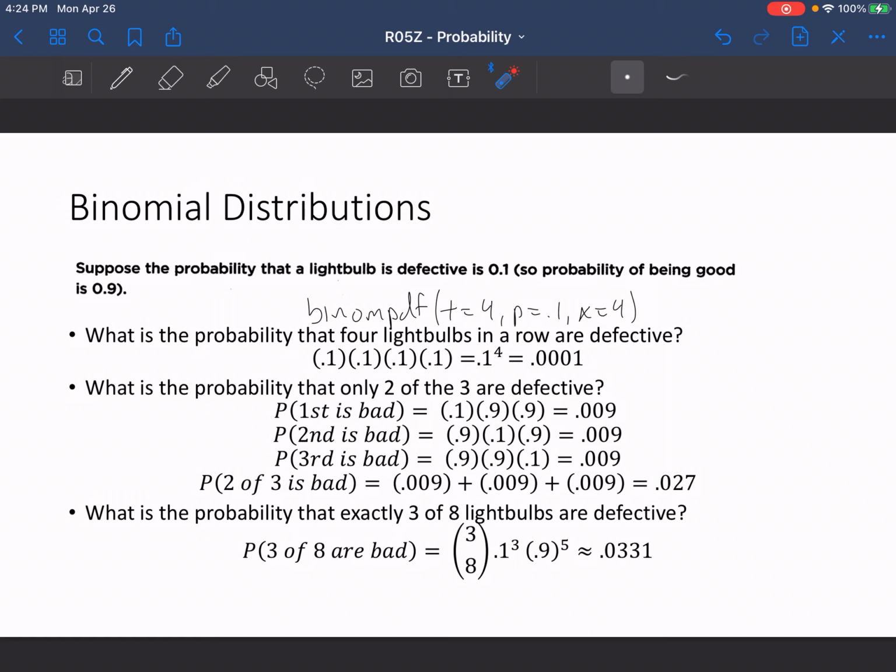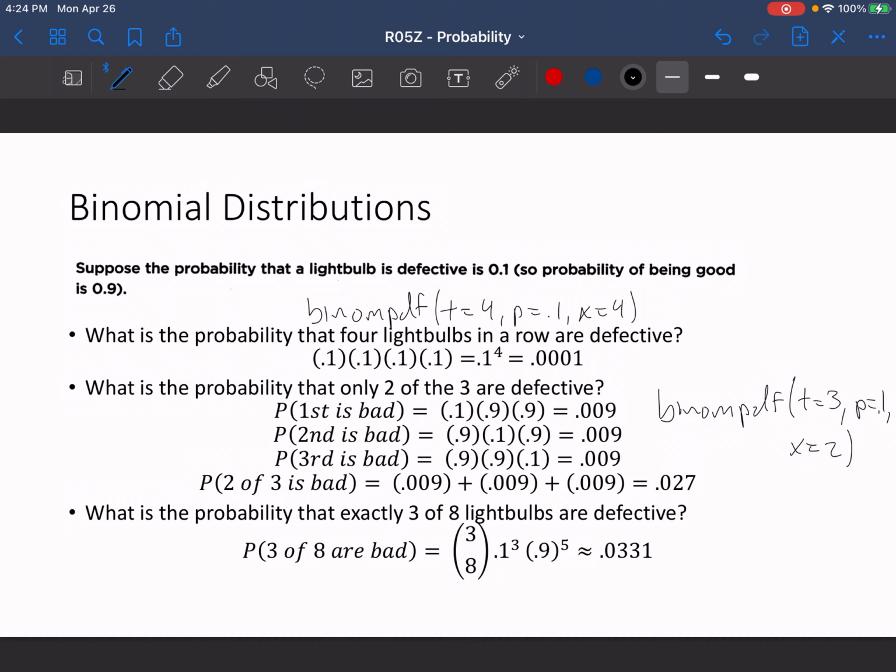Again, you could also use binomial PDF, and we could stick in, for the trials, there are 3 trials with a probability of 0.1, and an x value of 2 in this instance.